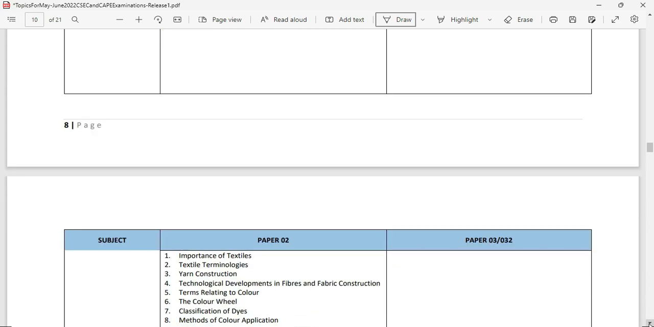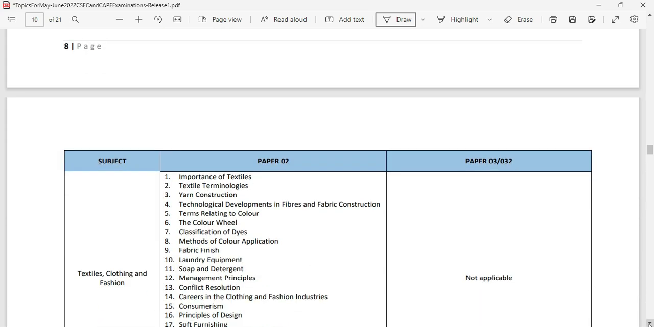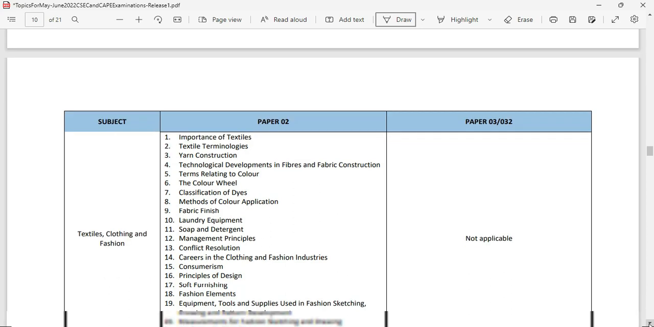Now we move on to a new exam. You want to make sure that you're seeing this exam well. It is textile, clothing, and fashion.